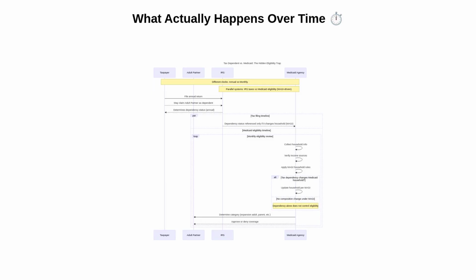This sequence diagram illustrates timing. The taxpayer files a return once per year and may claim the adult partner as a dependent. Meanwhile, the Medicaid agency runs a monthly evaluation cycle. It gathers household details, verifies income, applies MAGI rules, determines the eligibility category, and issues a decision. The key point is the asynchronous nature and the difference in clocks, annual for taxes and monthly for Medicaid. IRS dependency status only matters if it changes the Medicaid household composition under MAGI rules. Otherwise, dependency itself does not determine eligibility.